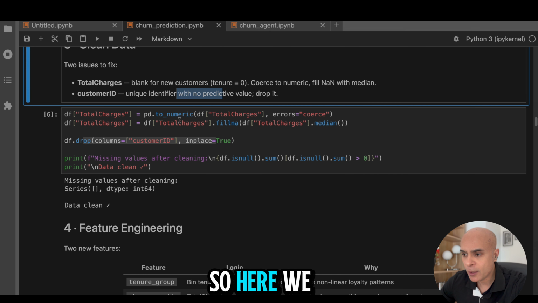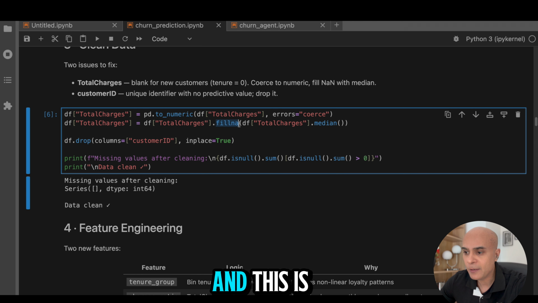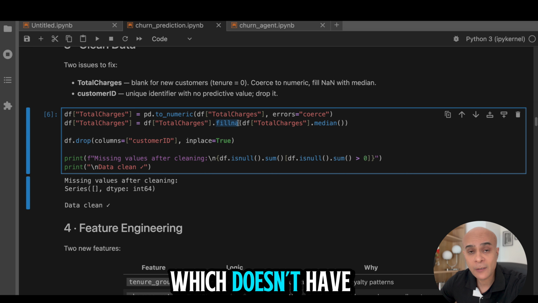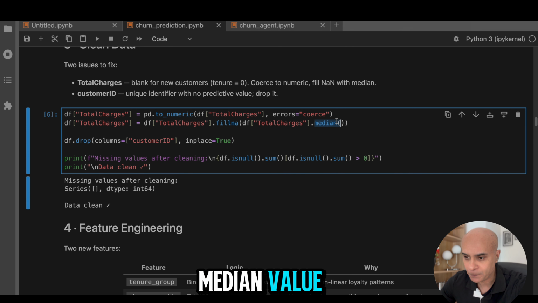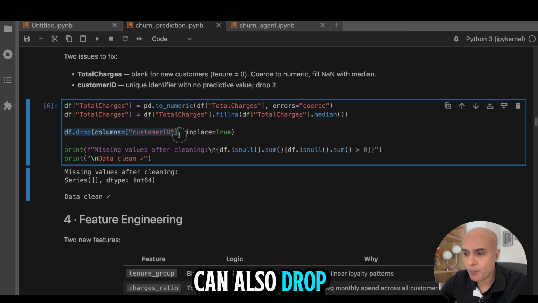So here we can use a function called fillna, and this is going to take all the values which don't have any total charges, and we are going to replace them with the median value. And here the df is our data frame in which we have read the data. And then we can also drop the column called customer ID.